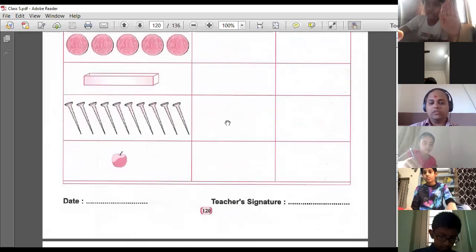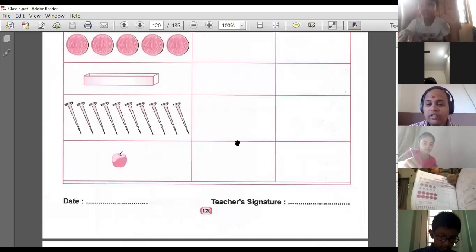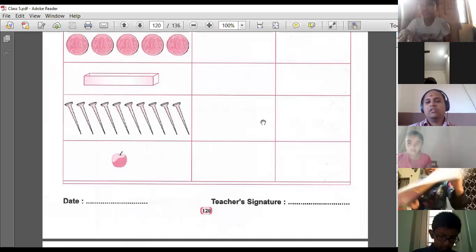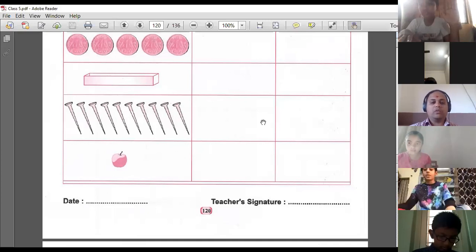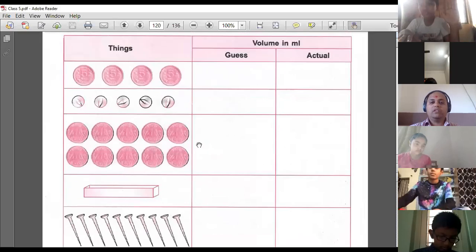Okay. Is it just the page number or the entire page is different? Yeah, page number. No, just mine is in grams, yours is in volumes. Okay, okay, no problems. Yes, Aryan. Okay, that's all right. Right, it will be in volume.